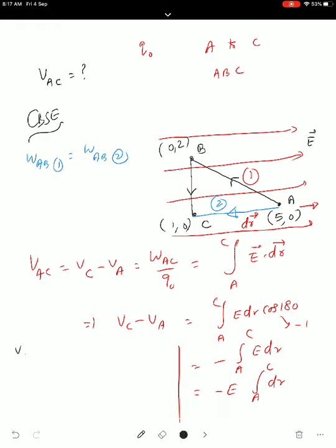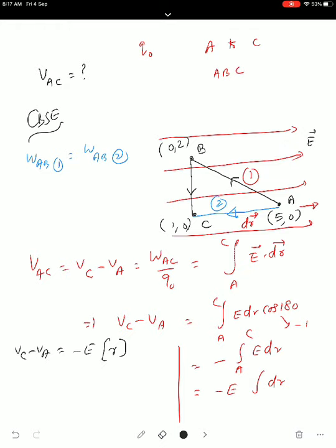potential difference VC minus VA. This is equal to minus E. What is integral dr? Integral dr is r between the limits A to C. Now we are going to write the limits. The limits I am going to change with the coordinates that are given to you. So what coordinate will we write there? Instead of the point, we can replace it with the coordinates. Values are given there. Point A is given by the distance.